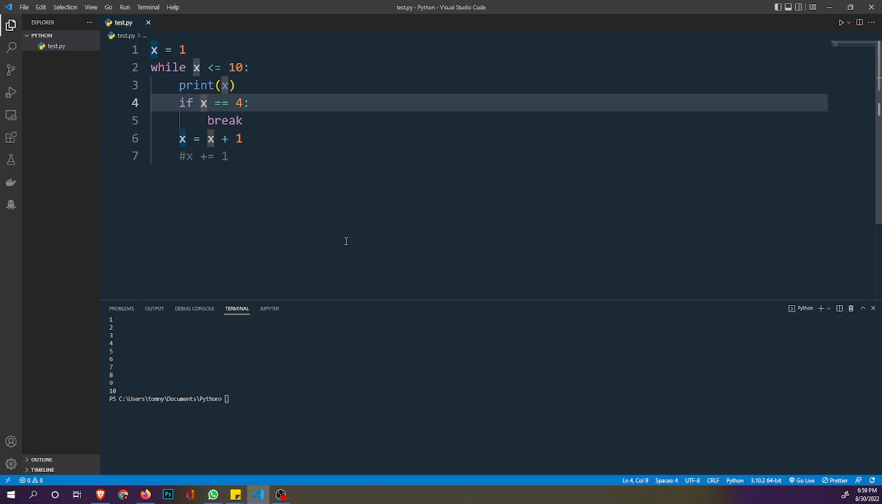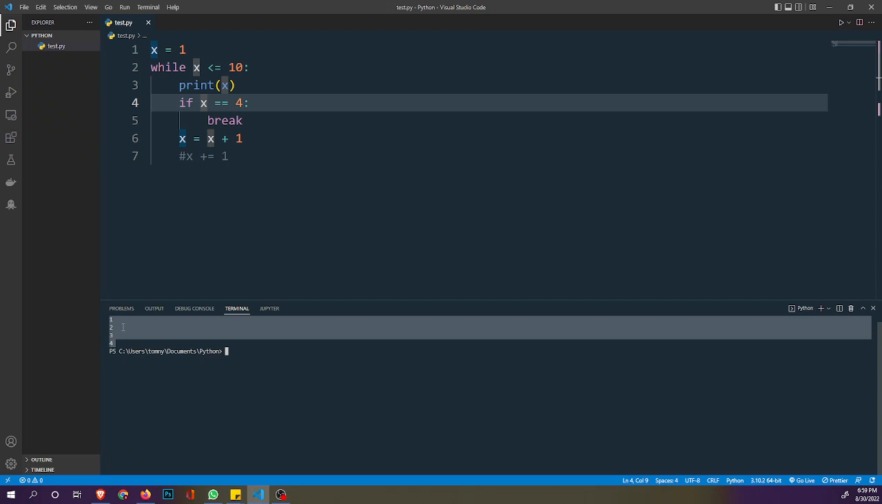Okay, so if I save this and I clear my terminal, and I run, you see it stops at 4. It stops looping at 4. So the break statement is actually used to break out of the loop when a particular condition you're testing is met.